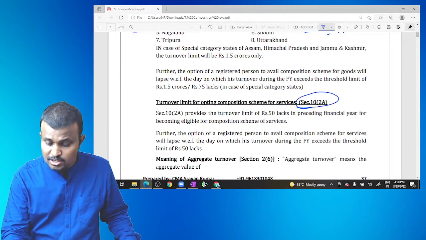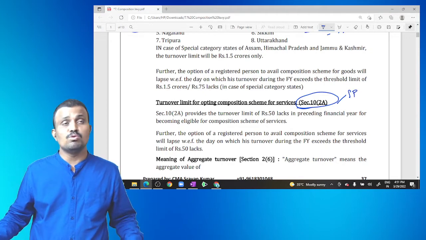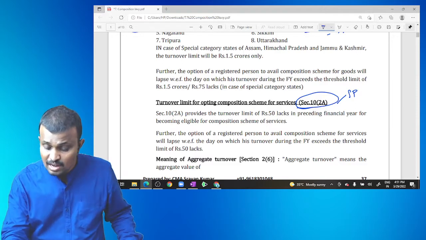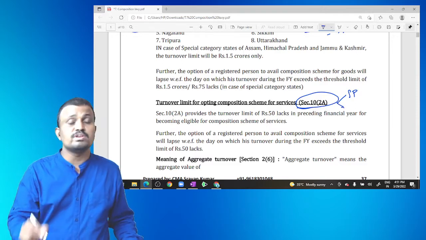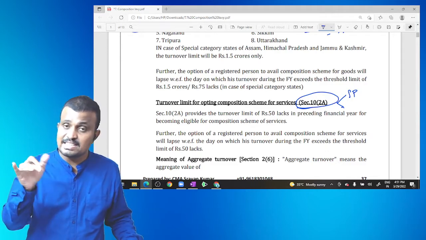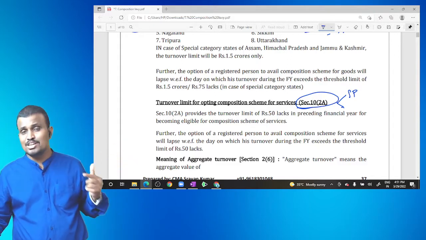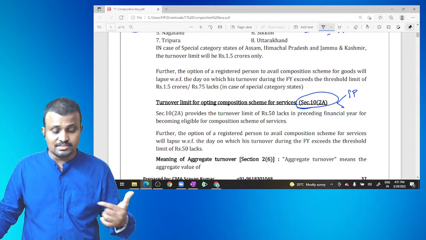Okay, so coming to section 10(2)(a). Section 10(2)(a) applies to service providers who provide services other than restaurant services, and also to suppliers of goods where the value of services exceeds the threshold limit, either 10% of the turnover of the state in the previous year or 5 lakh, whichever is higher.